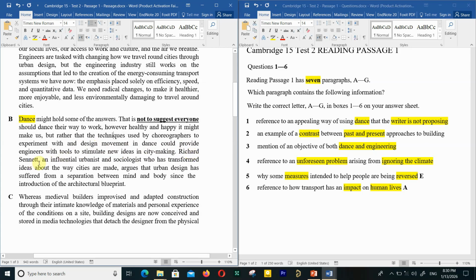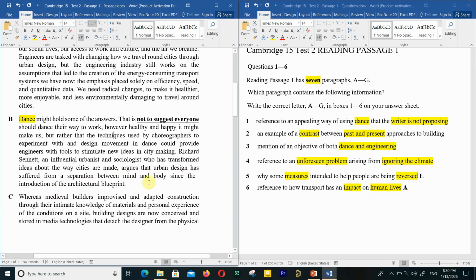Richard Sennett, an influential urbanist and sociologist who has transformed ideas about the way cities are made, argues that urban design has suffered from a separation between mind and body since the introduction of the architectural blueprint.